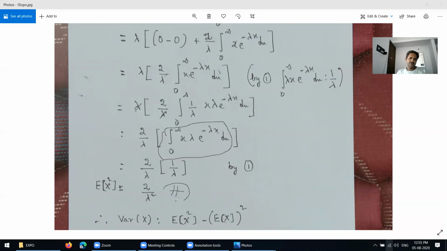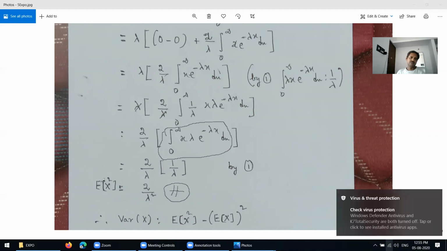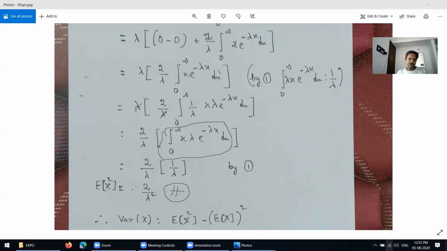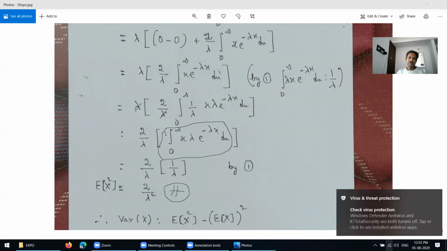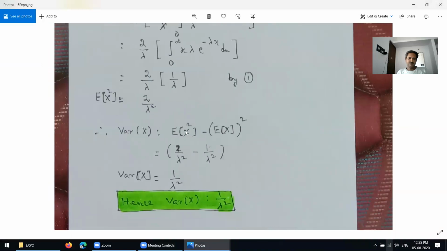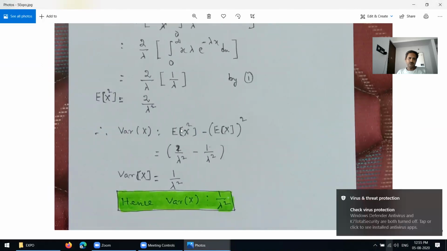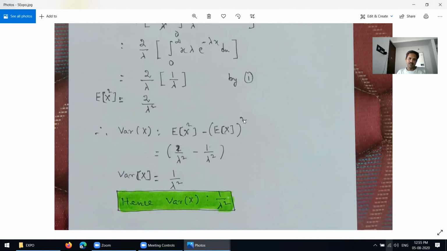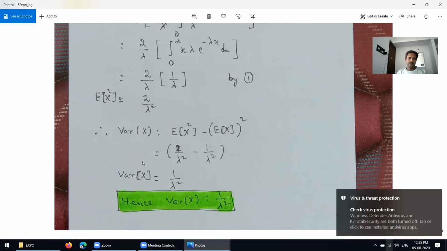This result is very important here now. Expectation of x squared equal to this, and now we know expectation of x squared. Then substitute in the formula, both the formulas. You see here now, both the formulas you are getting like this. What's the expectation of x squared? 2 over lambda squared minus, what, the expectation of x is 1 over lambda, the whole squared is 1 by lambda squared. 2 over lambda squared minus 1 over lambda squared is nothing but this. Variance equal to 1 over lambda squared.